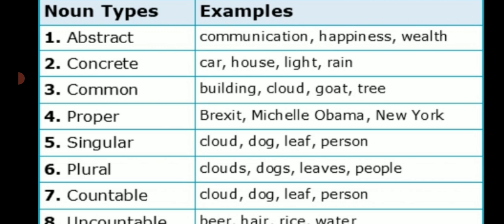Example: car, house, light, rain. We can see car, we can touch our car. We can see the house, we can touch our house. So the things which you can see and you can touch with your five senses are called as concrete nouns.